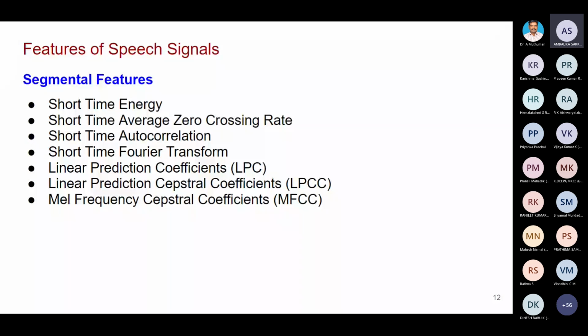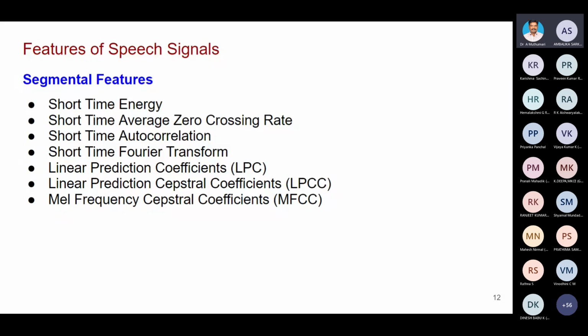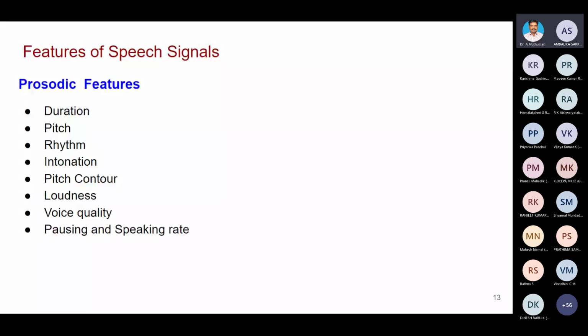Then another set of features, prosodic features: duration, pitch, rhythm, intonation, pitch contour, loudness, quality, pausing, and speaking rate. I'm not going to concentrate much on the features because she explained them. Depending upon your application, you have to select the features, segmental and prosodic.